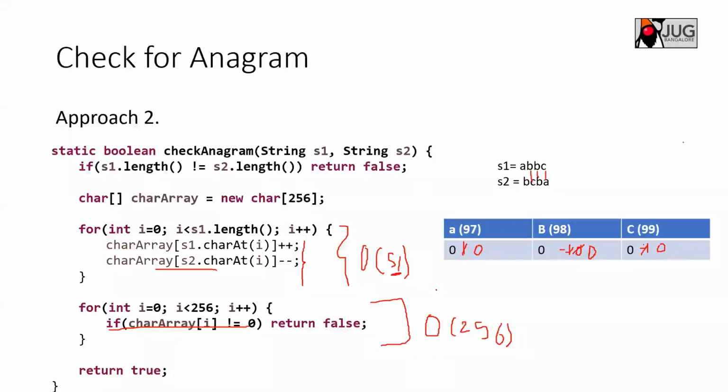Feroz, one question. This character array, is it by default initialized with 0, or do we have to initialize it with 0? Like all the elements in the character array. In Java, if you declare it, by default they will be initialized to 0. We don't need to take care of anything. Okay, fine. Moving next, what question do we have?